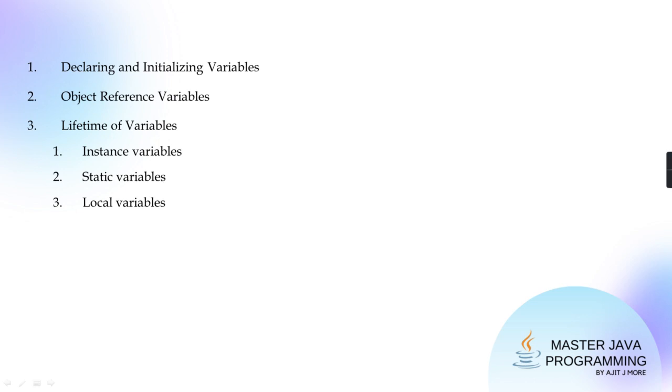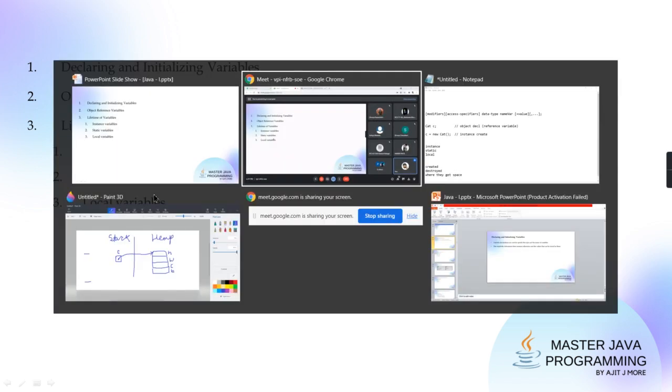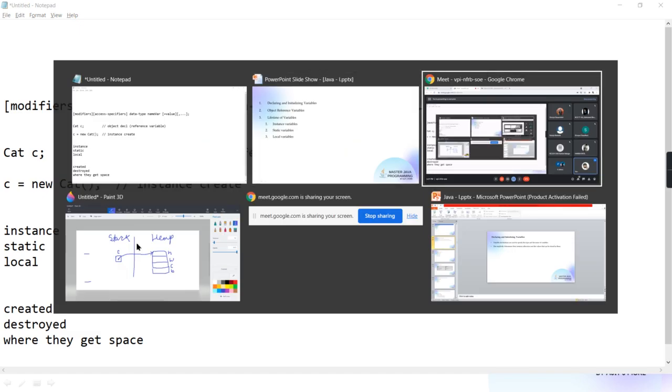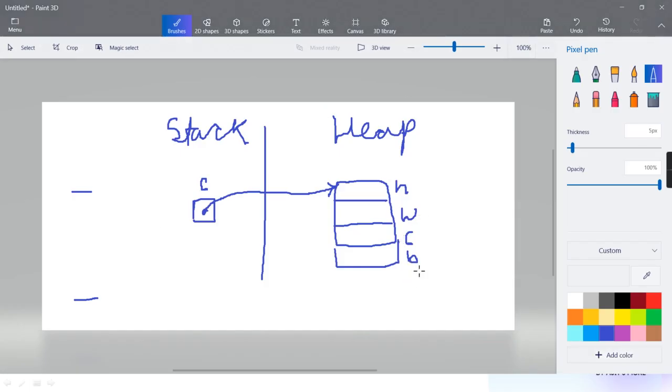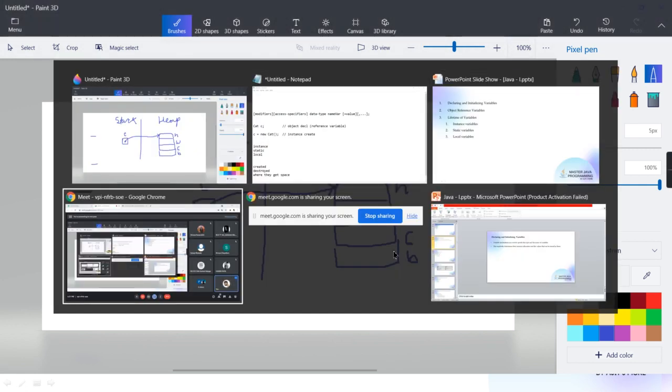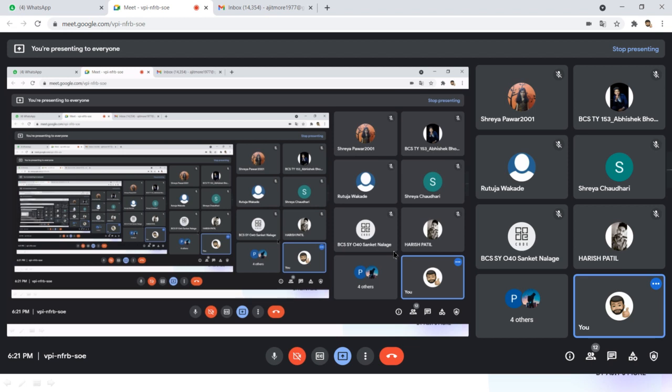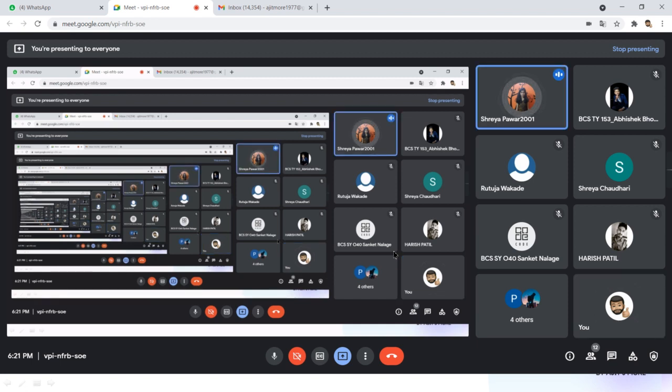Agreed. And what about instance variables? The example which I showed you in the diagram, like height, weight, color, breed of that cat, these are all instance variables of that cat. So when do instance variables get memory, and when are they destroyed? They get memory on the heap. They are created when the object is created, and they get destroyed when the reference is lost.